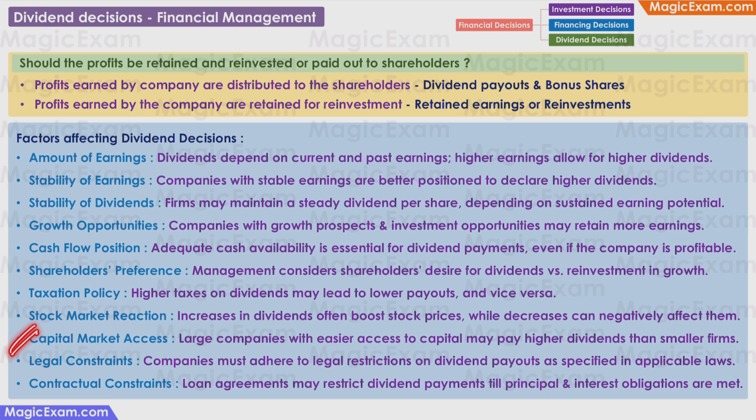Capital market access. Large companies with easier access to capital, such as Reliance, may pay higher dividends as compared to smaller firms, because for larger firms it is always easier to raise equity whenever they need more funds, and there is no need for them to retain the profits. Whereas smaller companies may prefer to retain the earnings because raising more funds through equity is difficult for them.